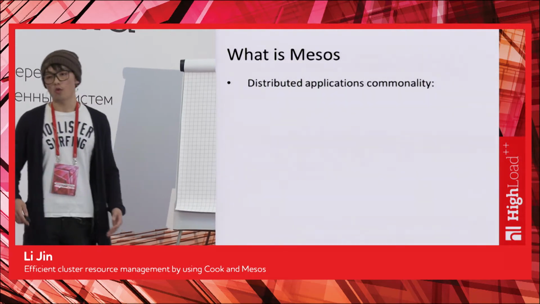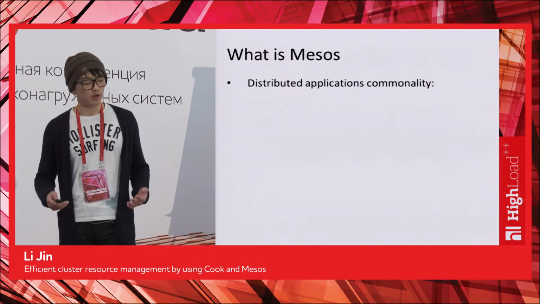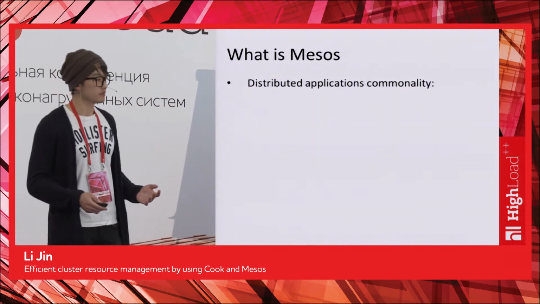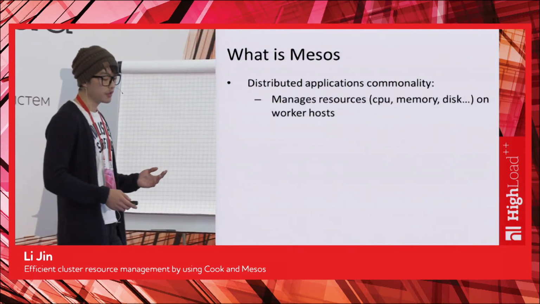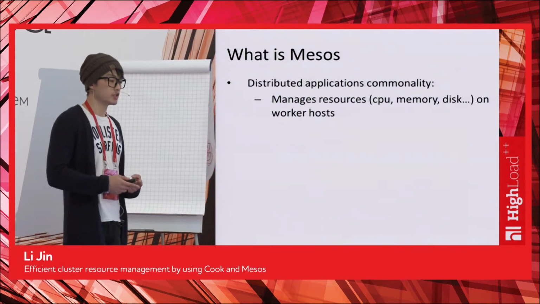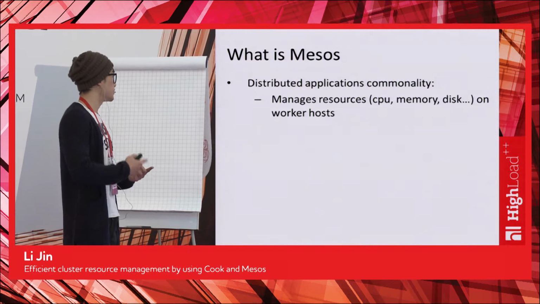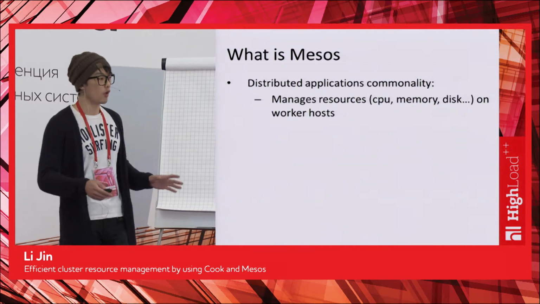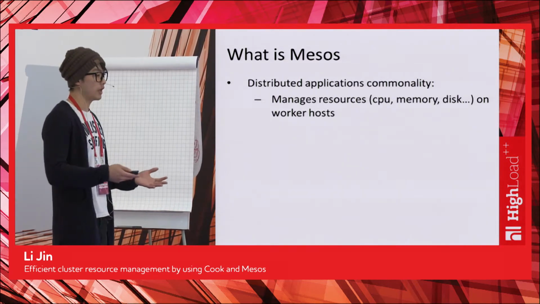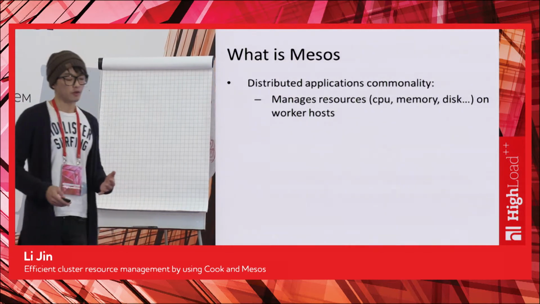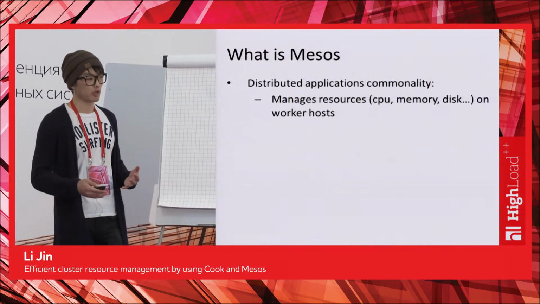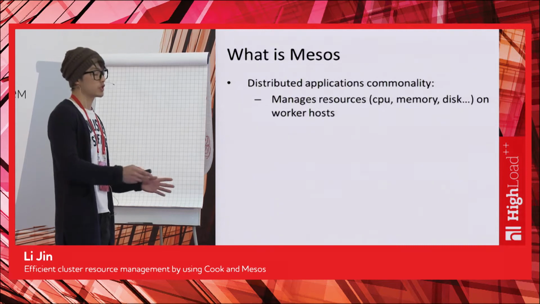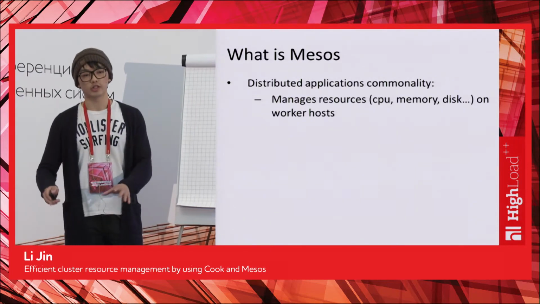Before I talk about why Mesos is great for building these kinds of things, I want to first think about what's common among all these systems. I think there are 3 things. The first is that all these applications need to manage resources: CPU, memory, disk. Because they're running remote processes on a set of worker nodes, they have to know what the available resources are. Otherwise, they will end up overloading the machine. And also, for a system like Hadoop or Spark, because they're running user code, they have to implement resource isolation to make sure those remote processes don't affect each other, don't step on each other.